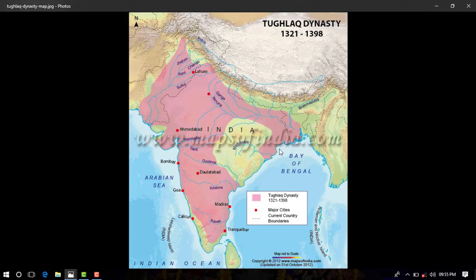So, at the end of the Tughlaq dynasty, India faced the attack of Timur Lenk. Remember students, Timur Lenk claimed that he was related by blood to Genghis Khan. So we can say that India faced Mongol attacks. So how did India overcome these Mongol attacks and how did the Delhi Sultanate continue? It will be discussed in my next class.